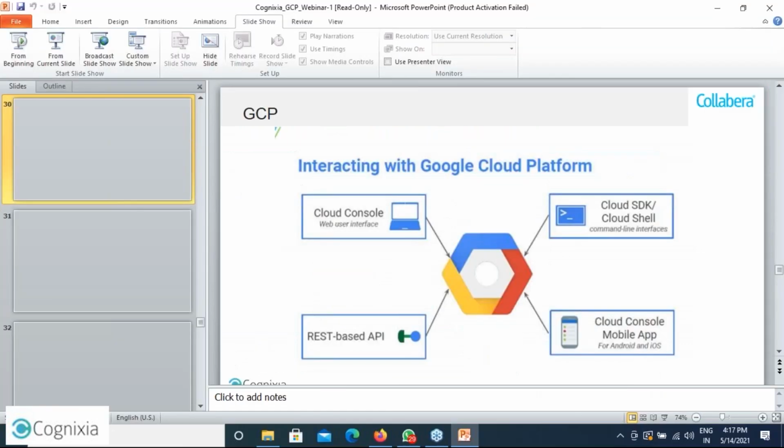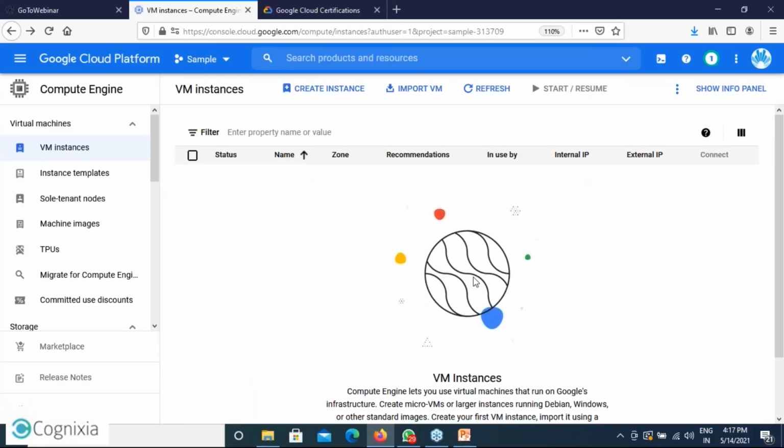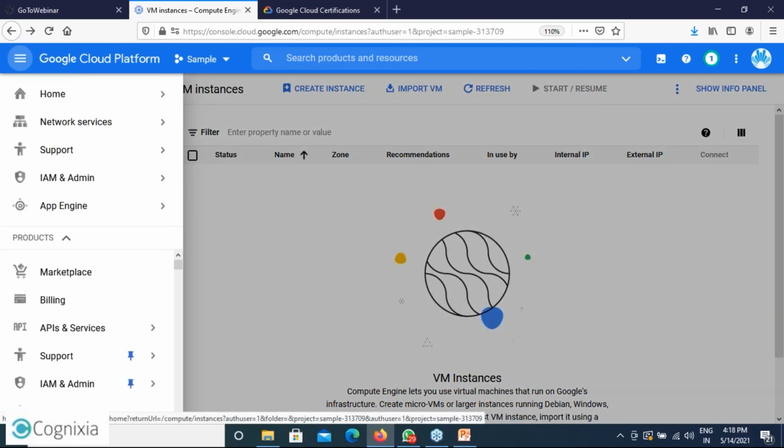So I have already logged into the cloud console. So this is how the GCP looks. When you create your credentials, you have to use your Gmail ID. What you have to do is just go to Google, type GCP console, and then click on sign in or sign up, and provide the details, the credit or debit card details. 1 rupee they are going to deduct from your account, and that is also refundable, just to check whether your account is live or not. And after that, you can access the GCP. So this is an example of web-based or console-based access.